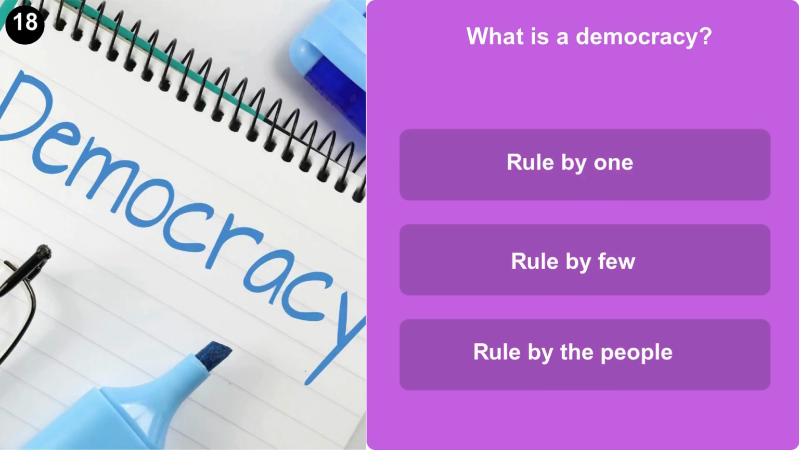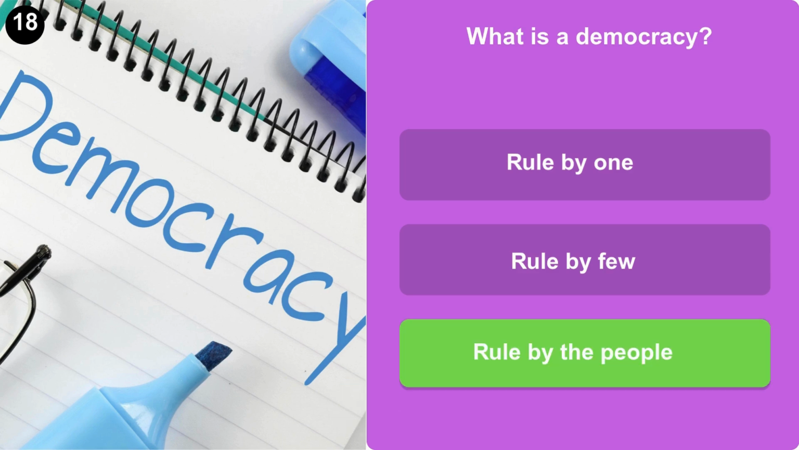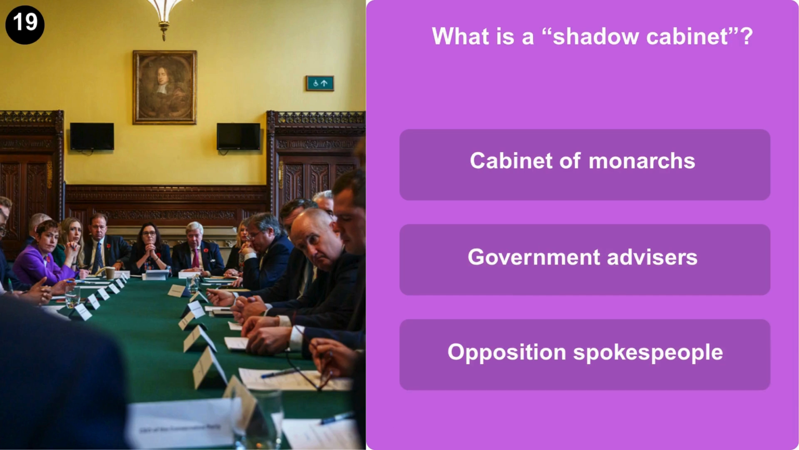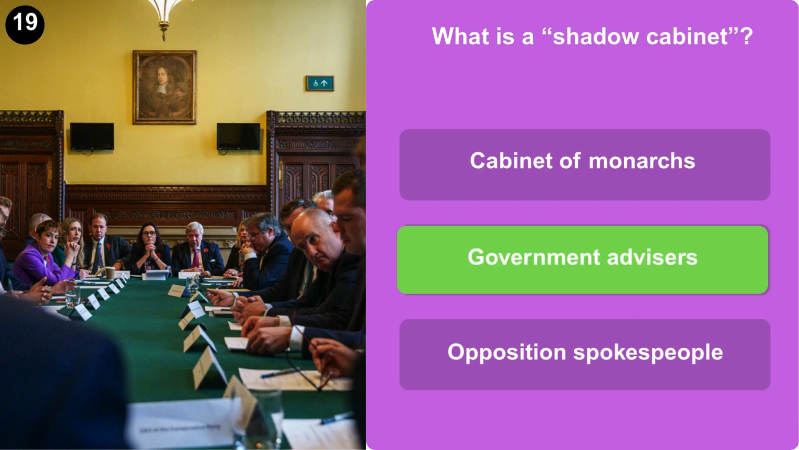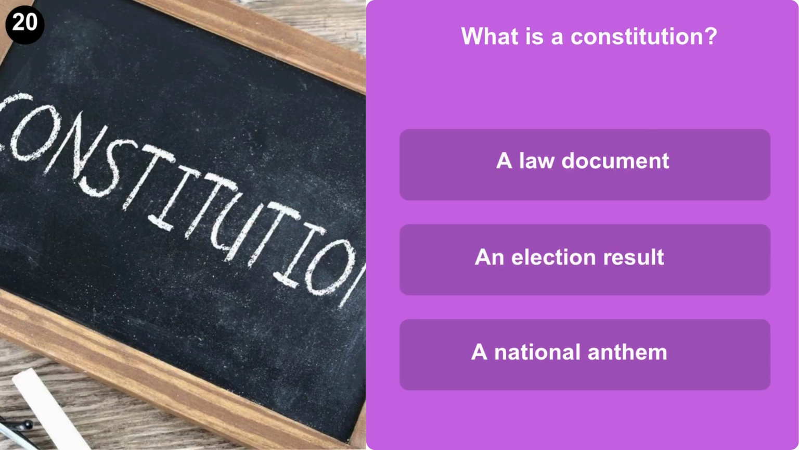What is a democracy? Rule by one, rule by few, or rule by the people? What is a shadow cabinet? Cabinet of monarchs, government advisors, or opposition spokespeople? What is a constitution? A law document, an election result, or a national anthem?